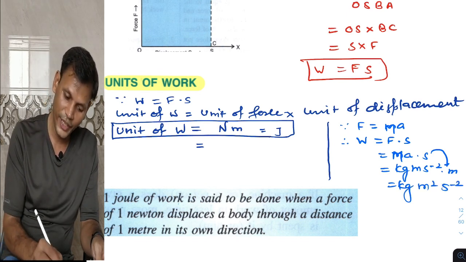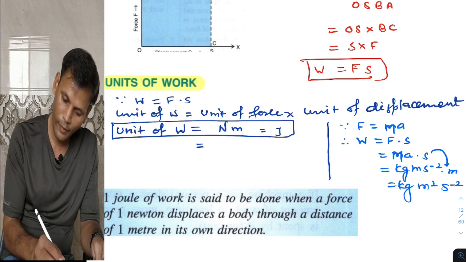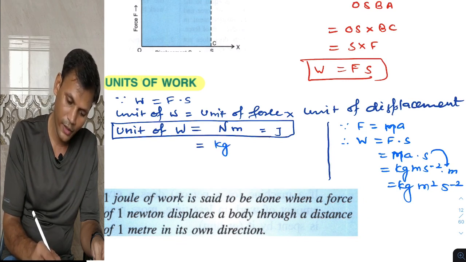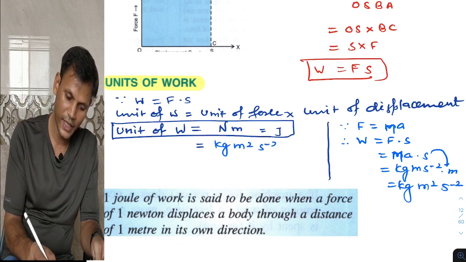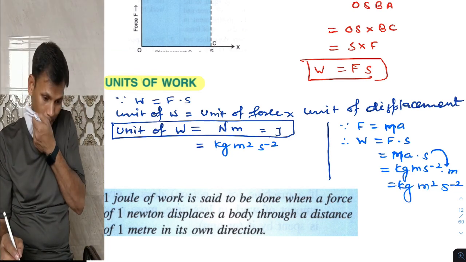So another unit we can write: joule will be the same as kilogram meter square per second square. So both the units are there.